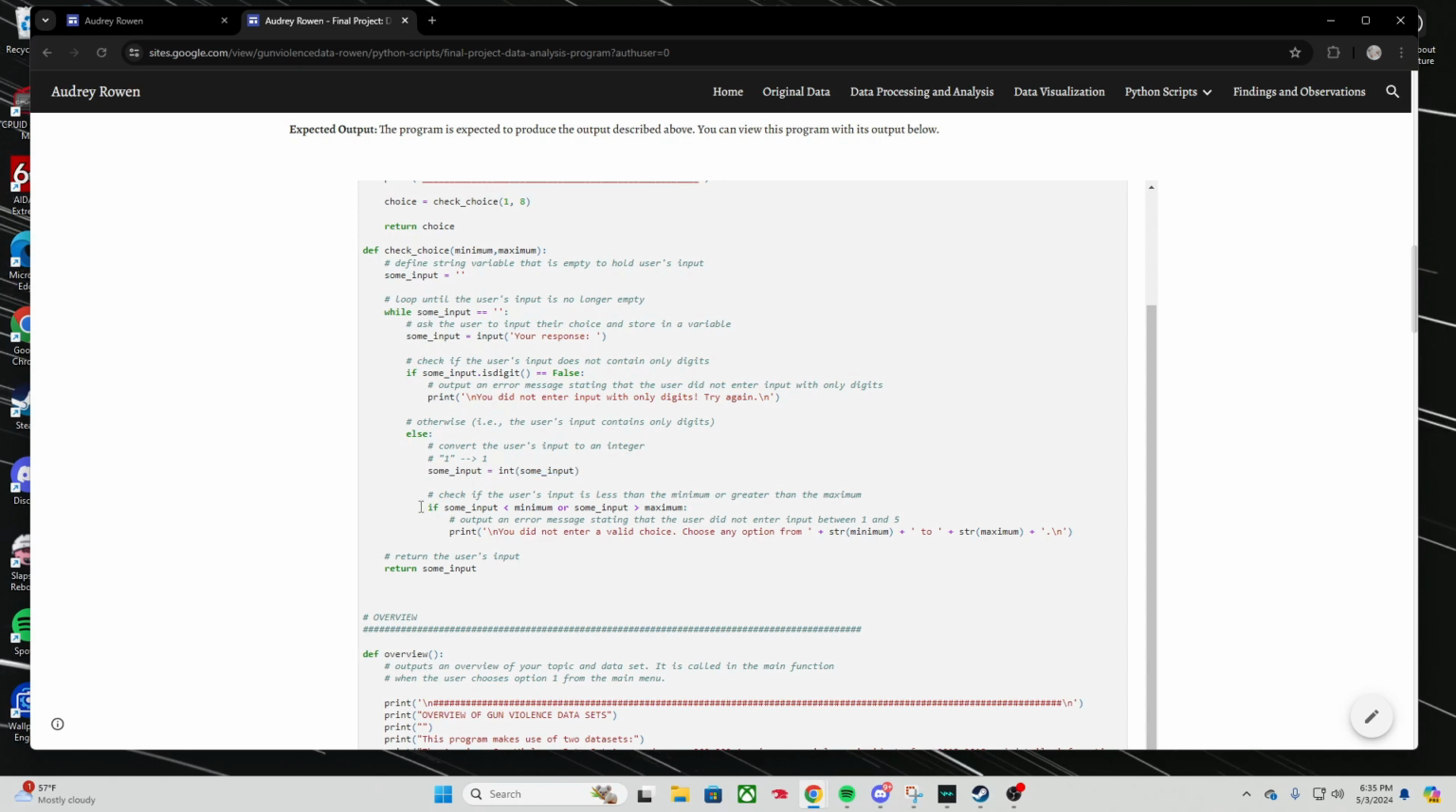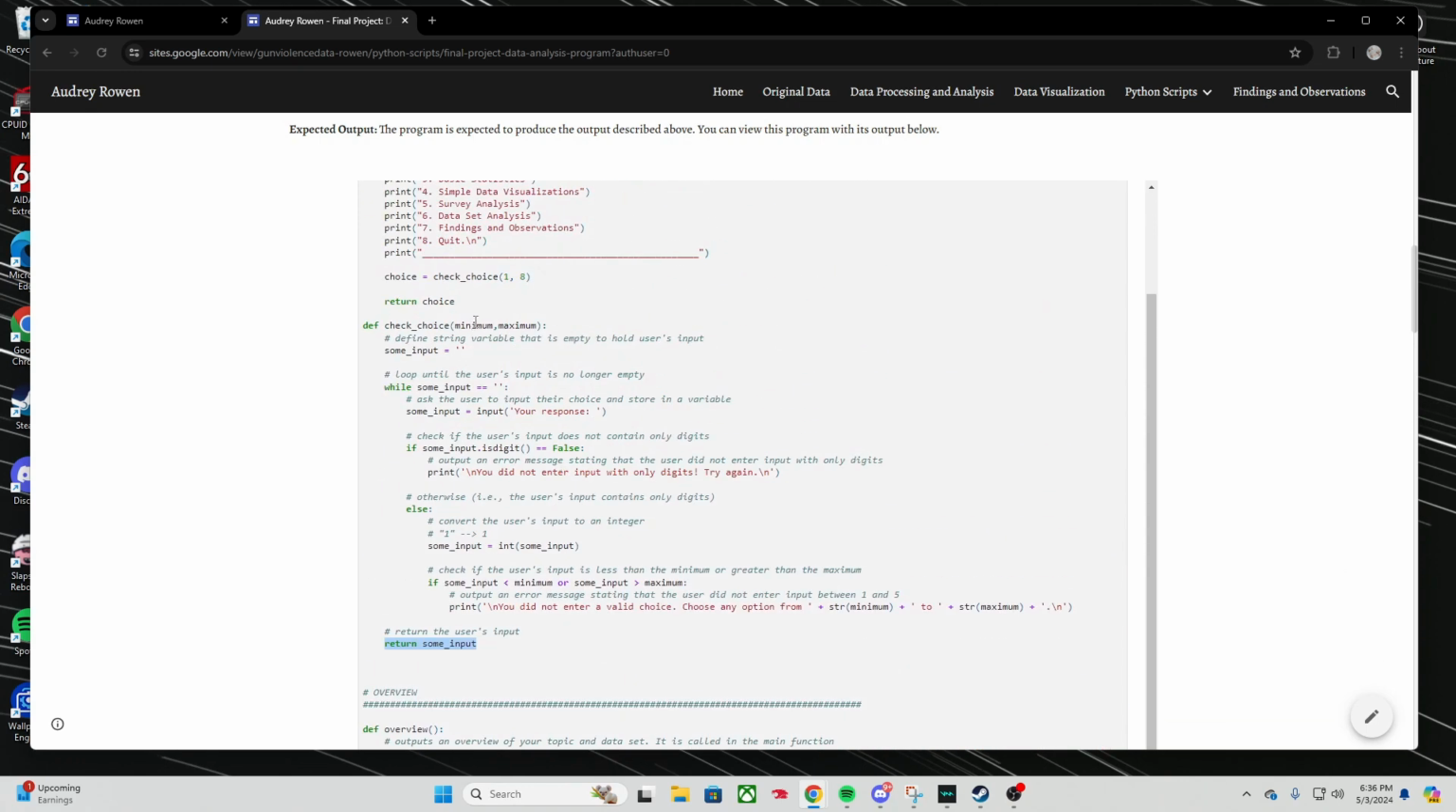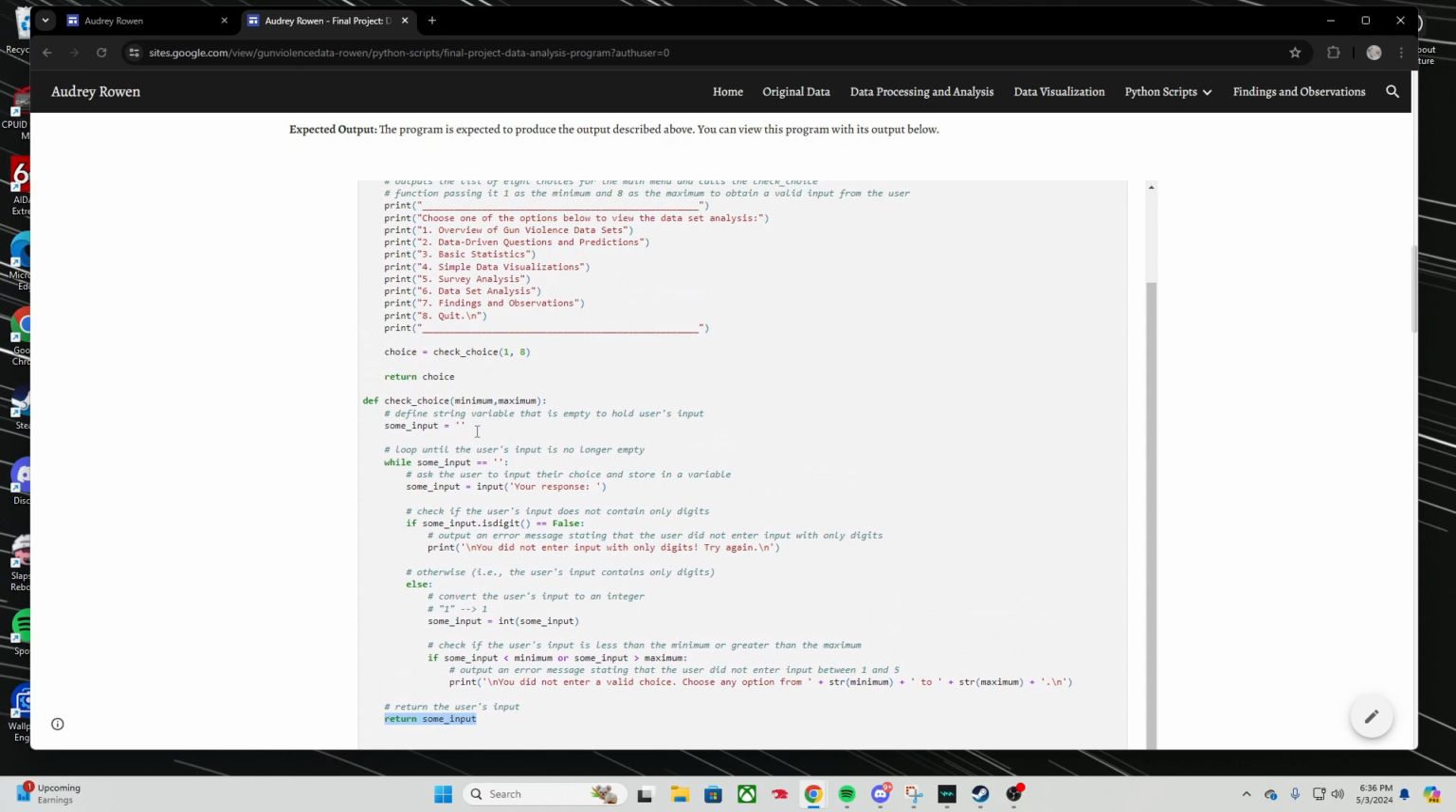Then we're going to do another check, where we're telling Python if the user input is less than the minimum or greater than the maximum, it's going to output a statement saying that it isn't a valid choice. Then finally, we're going to return the user response back so that it can be used later. So here we put minimum, maximum and not a number because we can end up injecting the numbers that we want later in the program.